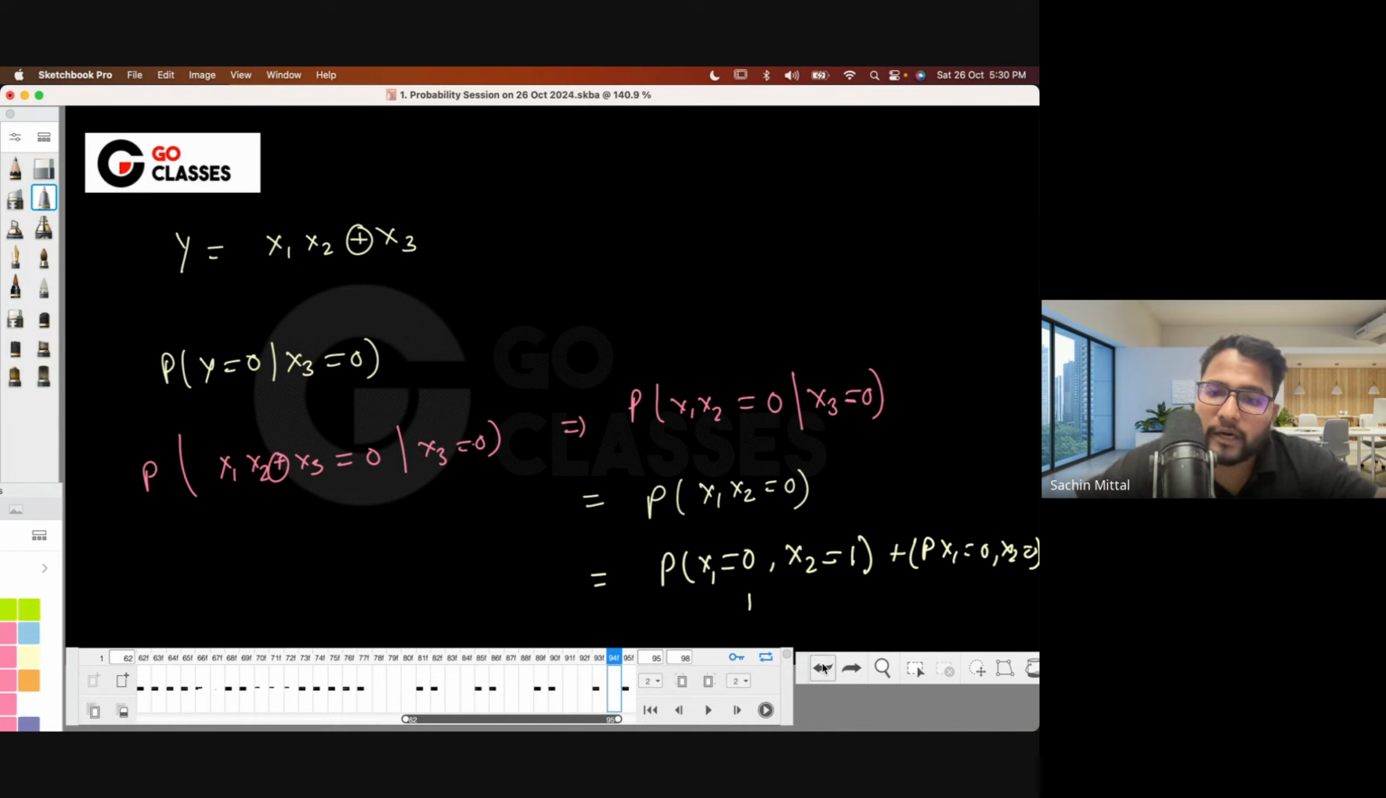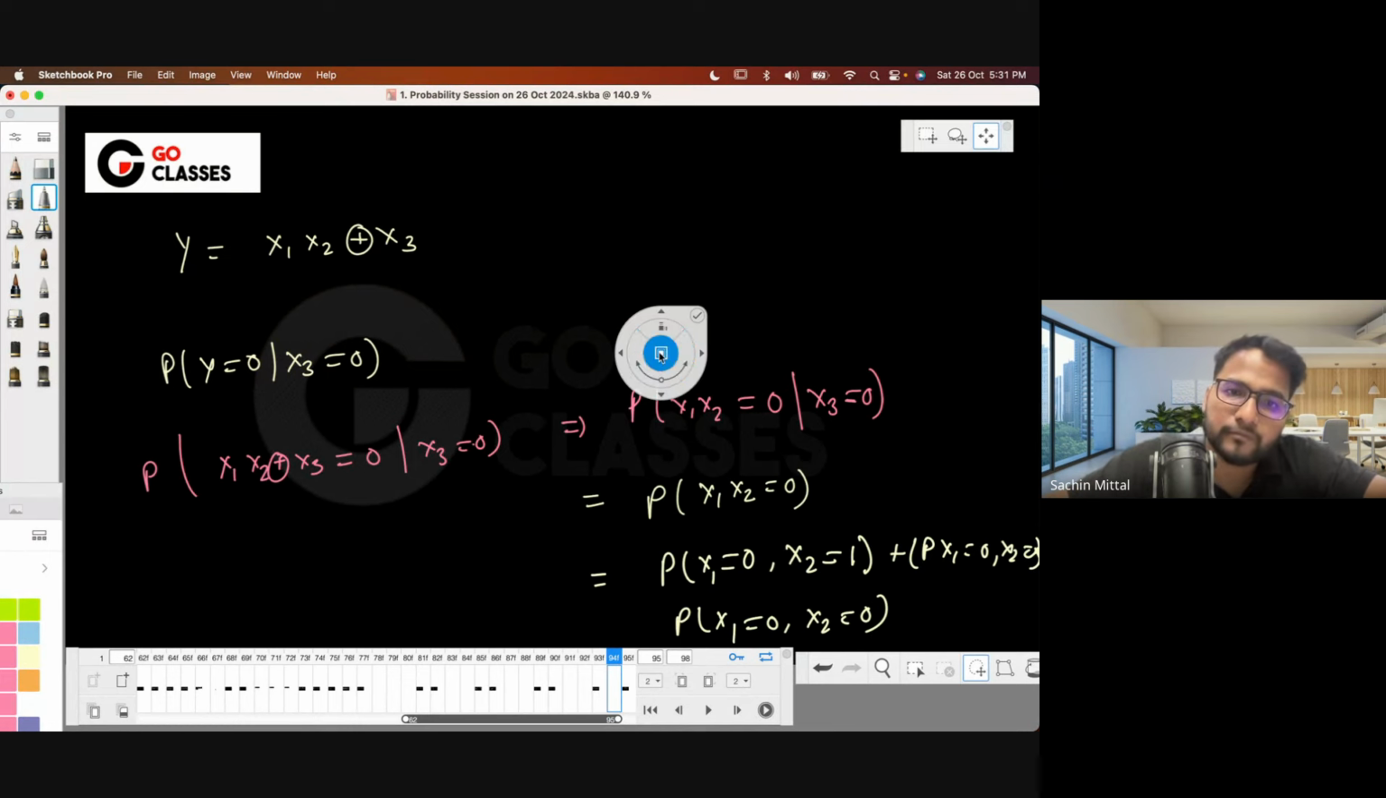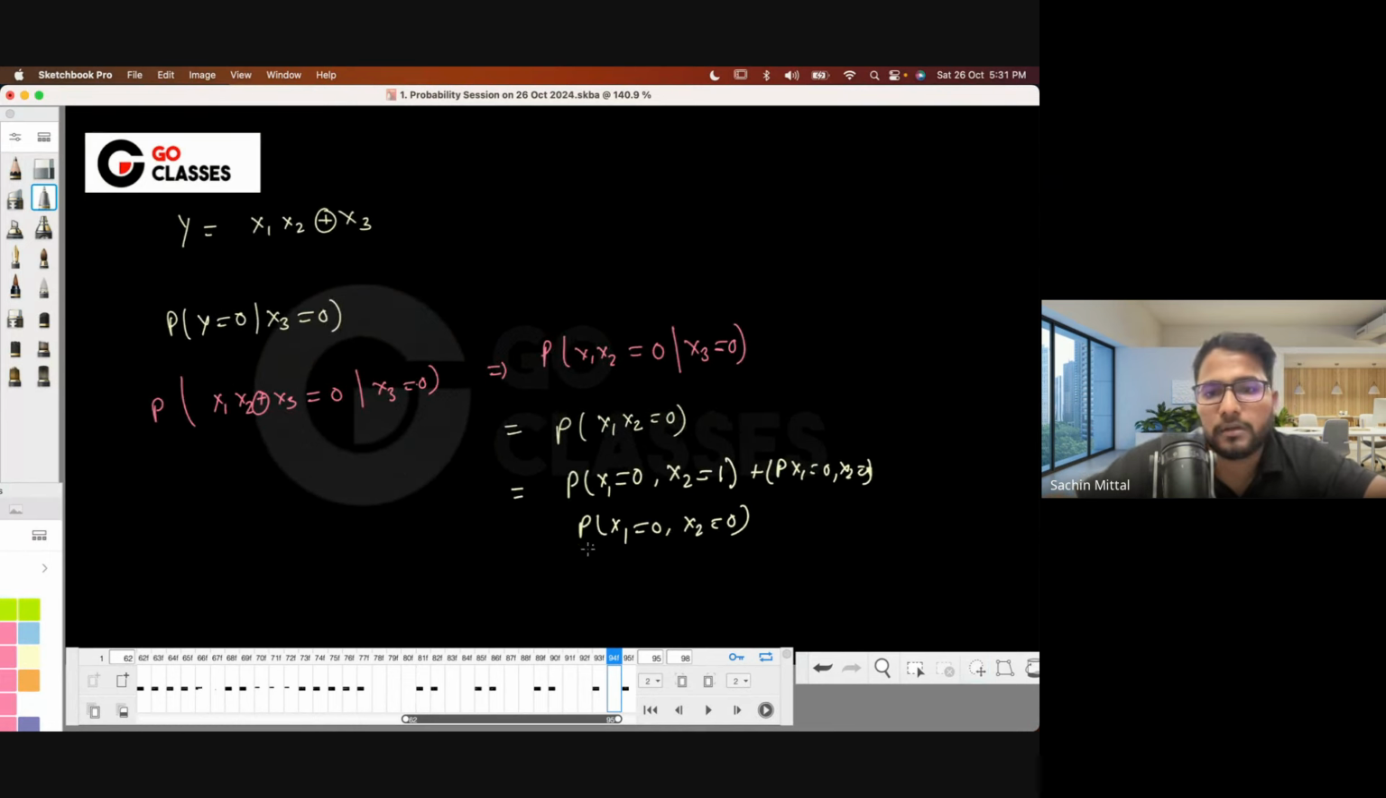So till now we have got this, right? Now how to go further? These are the three cases, right? Yeah, that's fine. These are the three cases: when x1 is 0, x2 is 1; x1 is 0, x2 is also 0; and when x1 is 1 and x2 is 0. So in these three cases only it will be 0. Every case is having 1 by 4 probability. So finally the answer will be 3 by 4. Okay. It was also a good question. Is this understood?